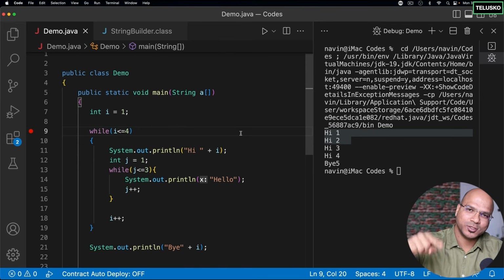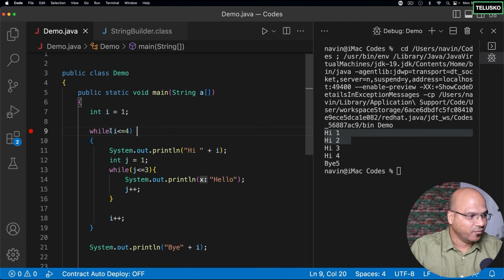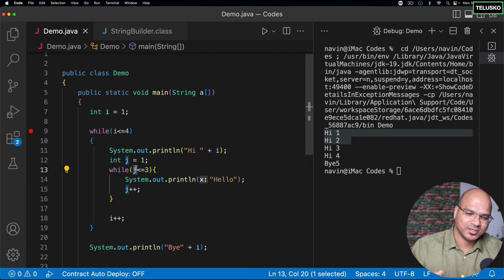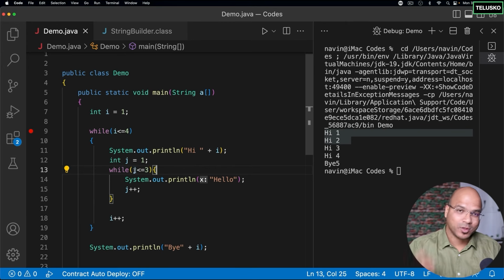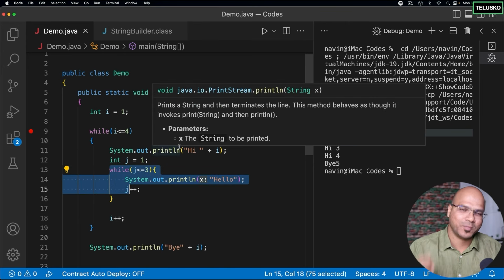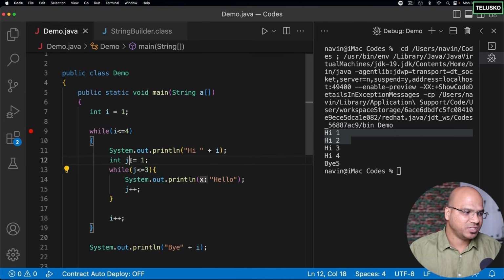Then 0, 1, 2, 3, 4, 5, 6, and it continues. As the day changes, the clock repeats. In the same way, I is like the days, Monday, Tuesday, and the inner loop you can imagine as the number of hours, it will keep incrementing. But after 3, it will complete the inner loop, go back to the outer loop, and again the value of j will become 1.